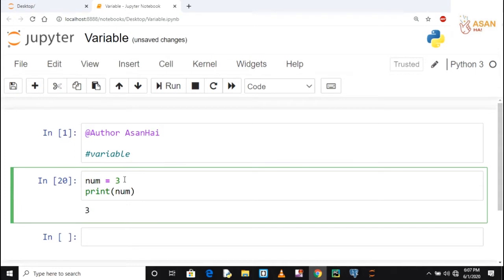But when this 3 gets stored in memory, what happens? It first gets translated in binary code because our system understands one language, that is binary language.